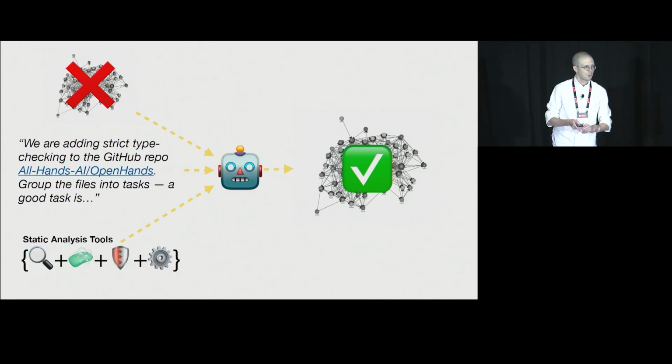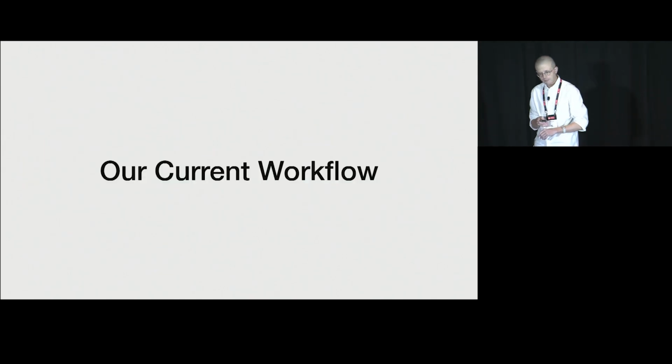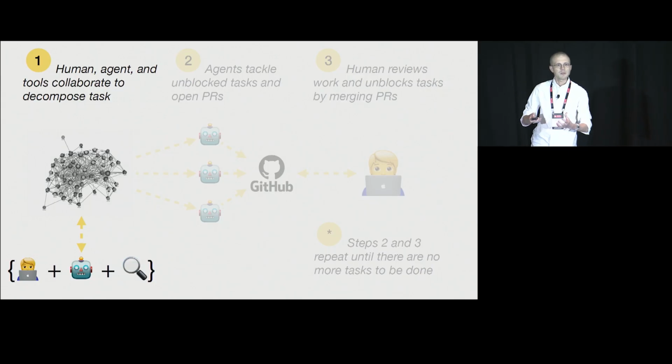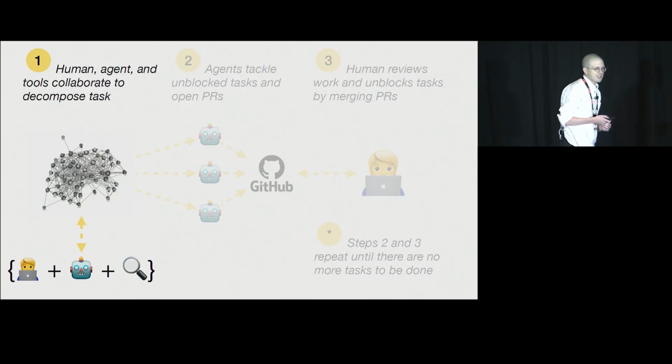And then from there, our workflow opens up. So what we do right now, this is our current approach, and I'm sure it's always going to continue to be modified, is we start off with a human, an agent, and a bunch of tools all collaborating together to decompose the task into some sort of task graph like this. This is a very iterative process because it oftentimes requires the human to partially understand the code base. And this is where we have a lot of room for improvement and experimentation.